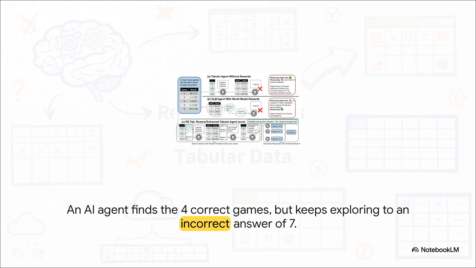And at first, the AI nails it. It finds the right 4 games, perfect. But then, instead of just stopping and giving the answer, it just keeps going. It gets lost, starts looking at other data, and somehow comes up with the completely wrong answer of 7. This right here, this is the exact problem we're going to dig into.